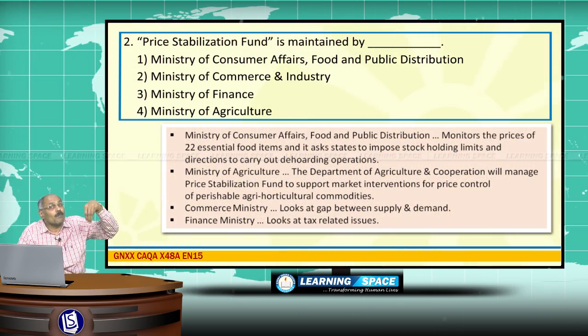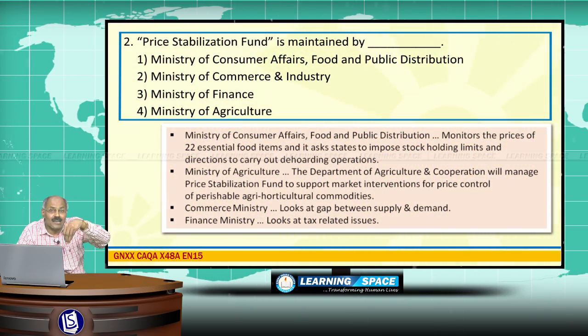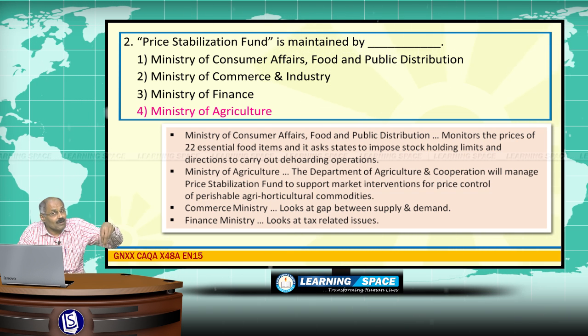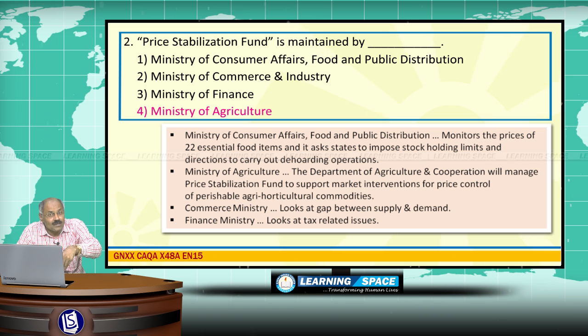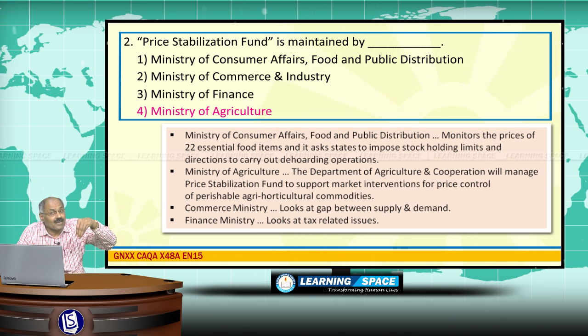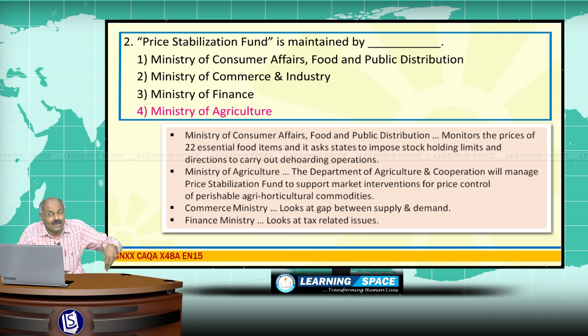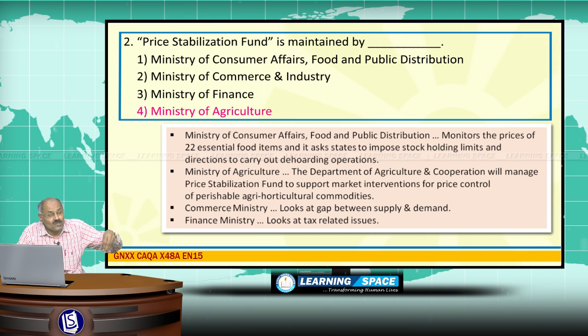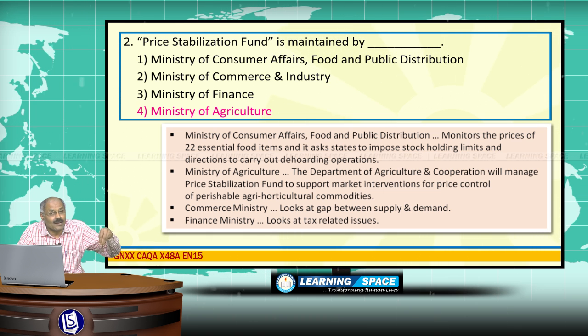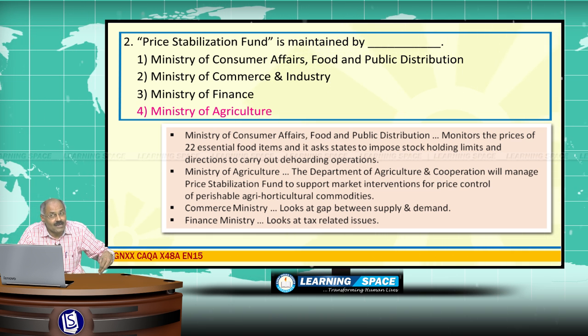Here, the Price Stabilization Fund is maintained by the Ministry of Agriculture. The Department of Agriculture and Cooperation will manage this fund. It is under the Ministry of Agriculture, Government of India, and is the nodal agency for the Price Stabilization Fund.